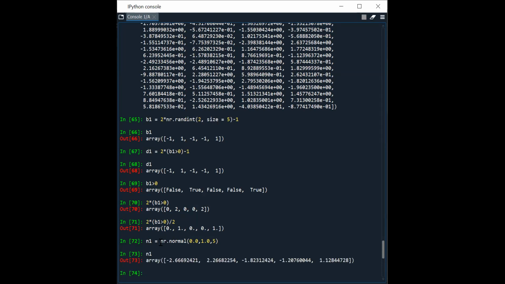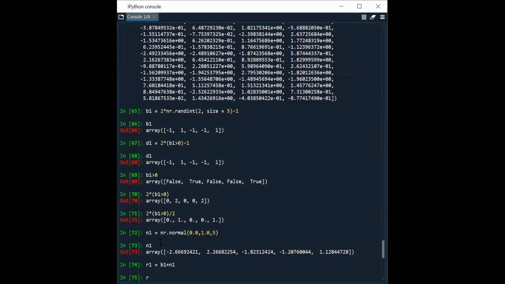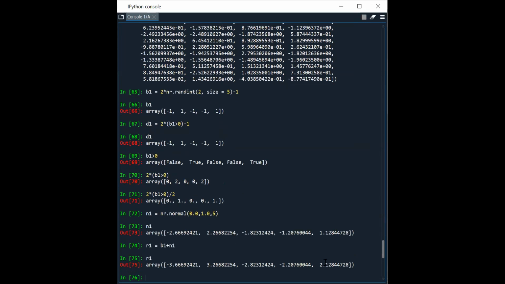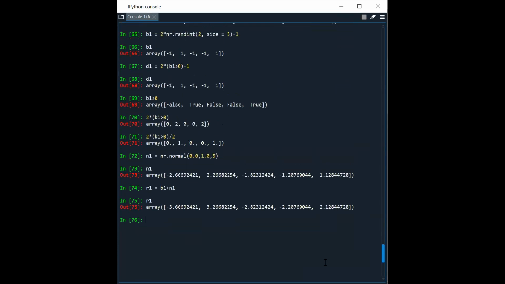I'll take R1 as another variable. R1 is equal to B1 plus N1. So this is R1. R1 is available at receiver input.